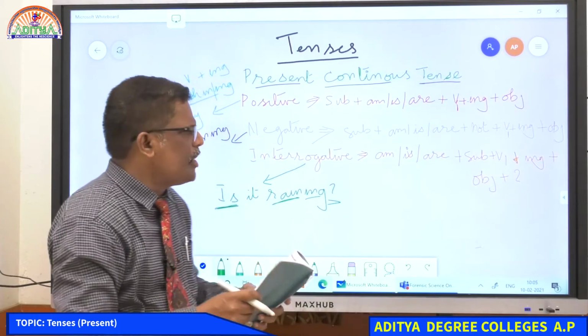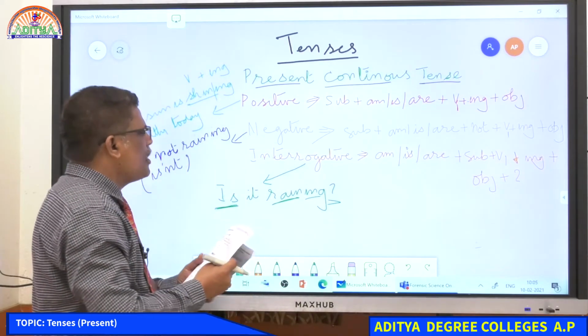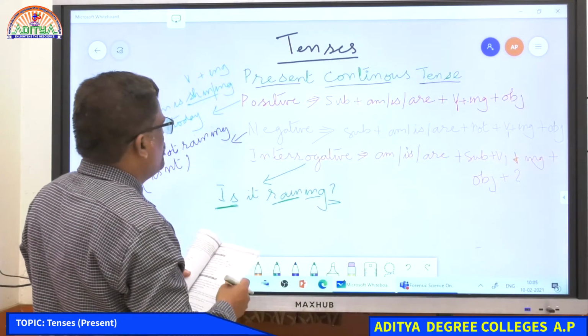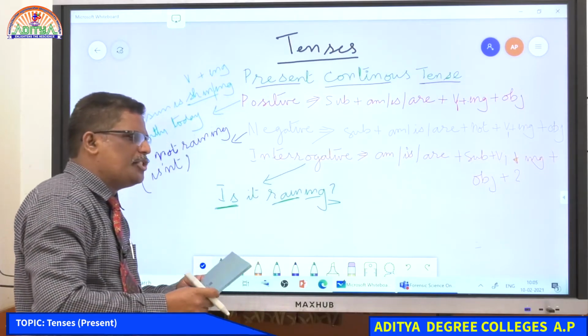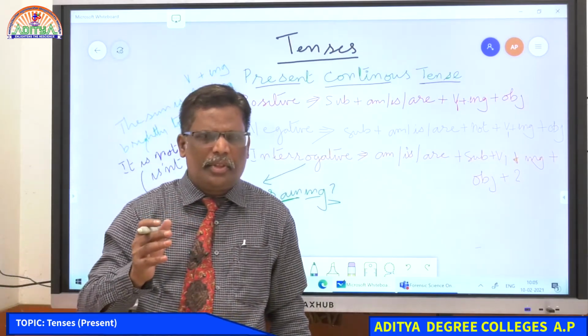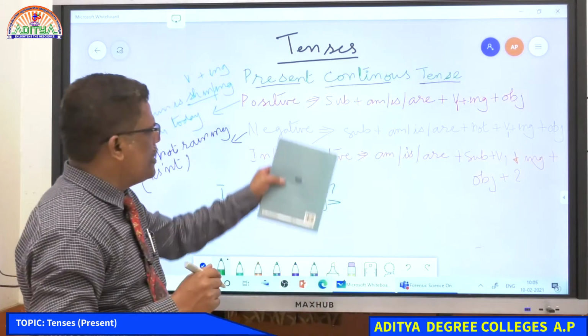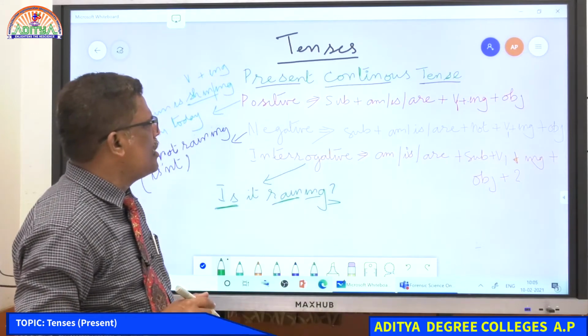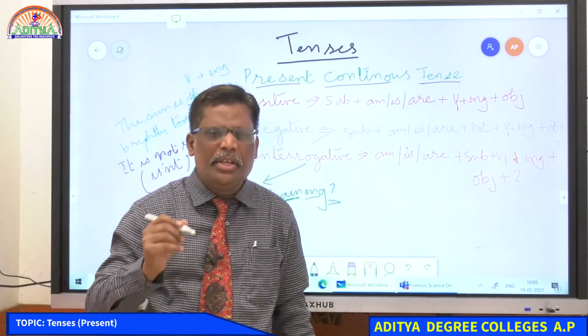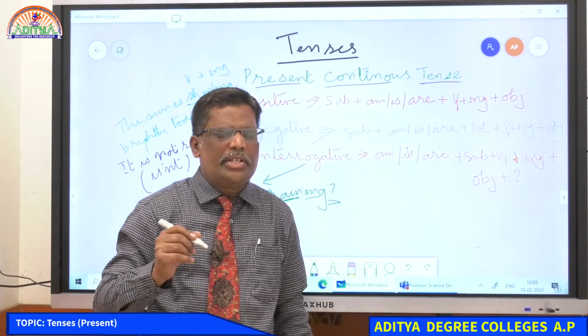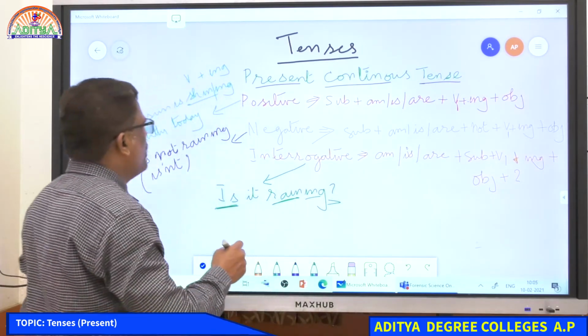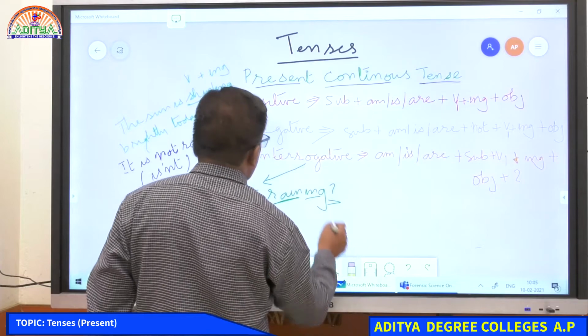Right. So we shall move on to present perfect tense. I have finished present simple and present continuous, with the three categories of positive, negative and interrogative. Now let's go to present perfect tense.